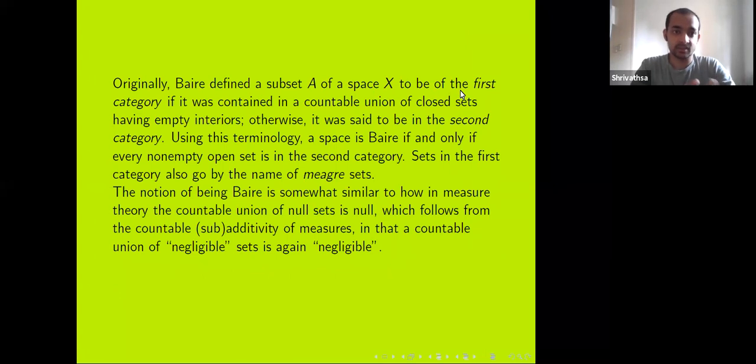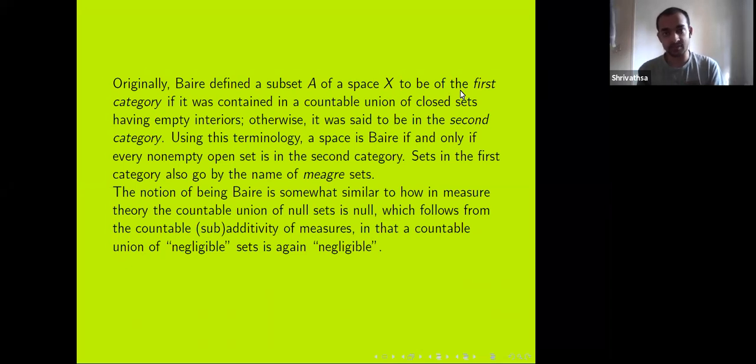Originally, Baire used the word category. He said that a subset A of a space X was in the first category if it was contained in a countable union of closed sets with empty interior, and in the second category otherwise. So in this terminology, a space is a Baire space if every open set is in the second category.